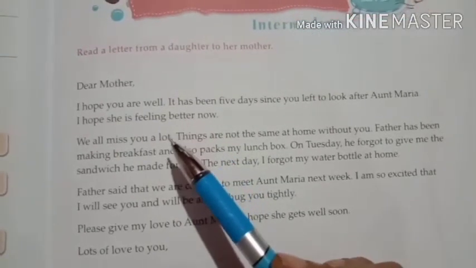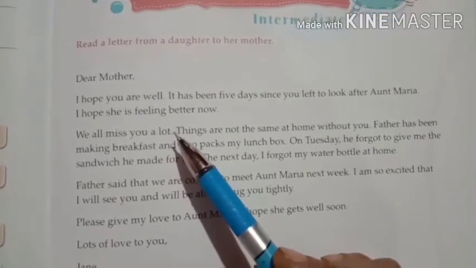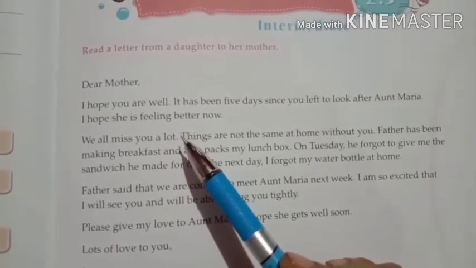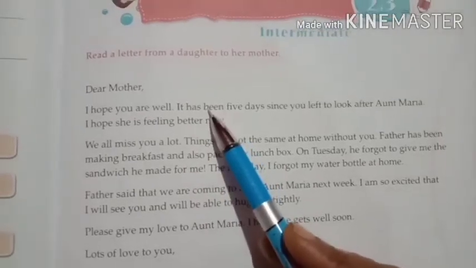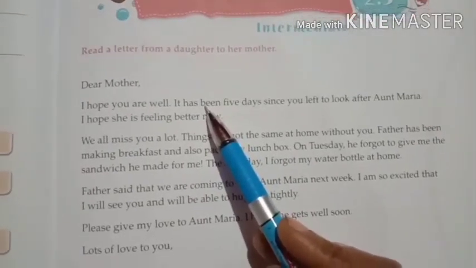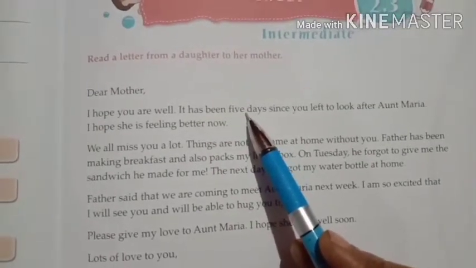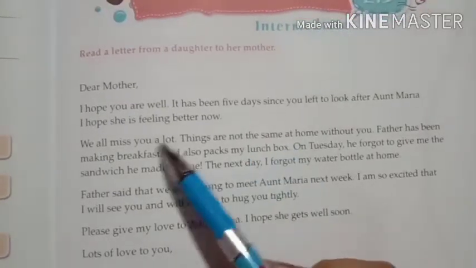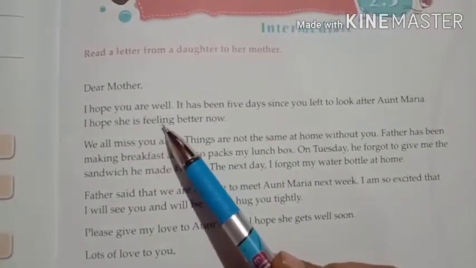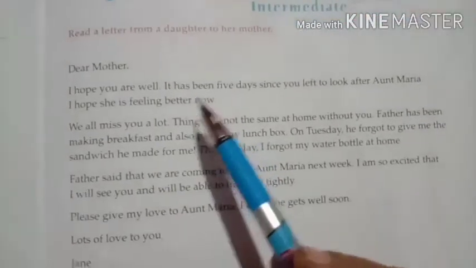Why? Because the girl's auntie was not feeling well. So the girl's mother went to stay and look after her auntie. The girl was at home only; she did not go with her mother. That is why the girl is writing a letter. And how many days had passed? It was already 5 days. So the girl is asking her mother, I hope she is better now.